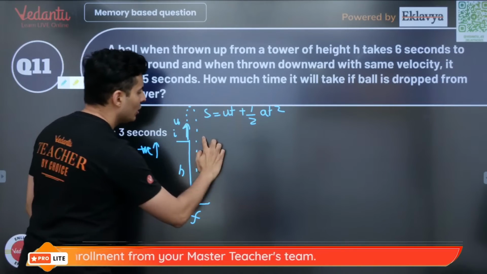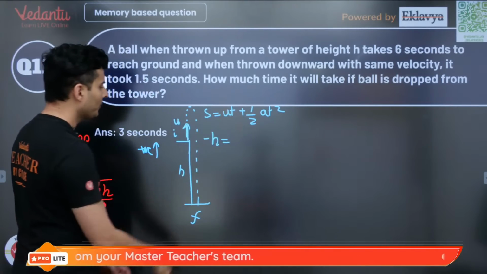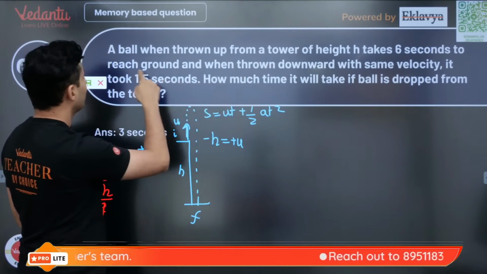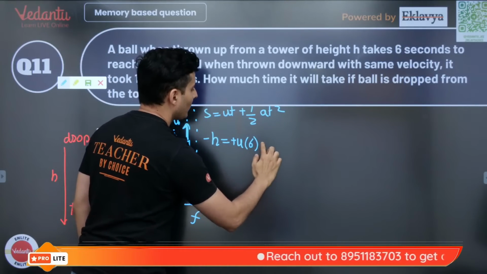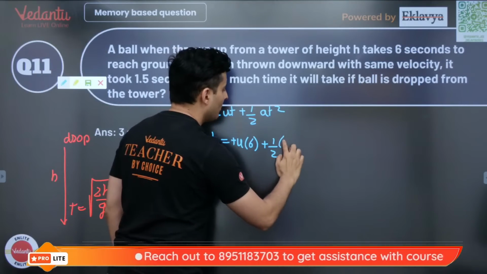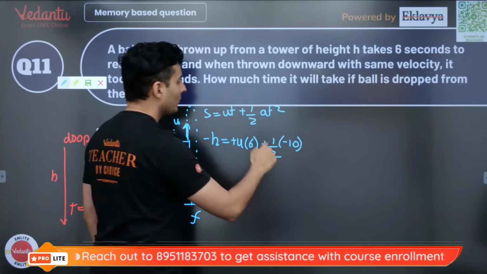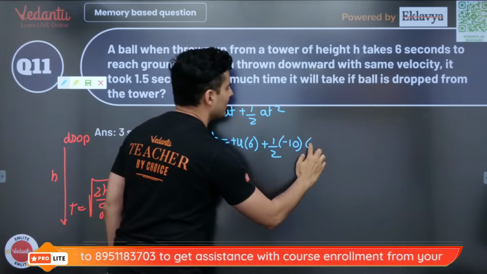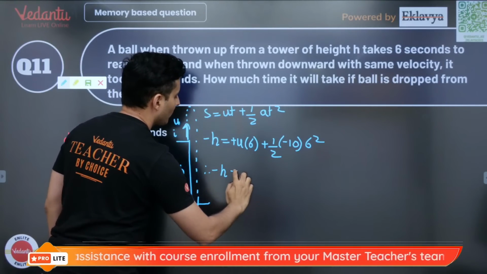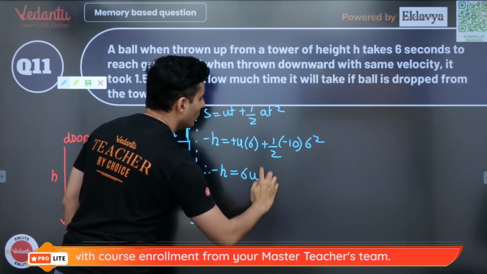Displacement is negative, so it will be minus h is equal to velocity is upwards, so plus u into time taken is 6 seconds, so into 6 plus half into acceleration due to gravity is down, so it will be minus 10 into time is 6, so it will be 6 square. So basically I am going to get minus h is equal to 6u.